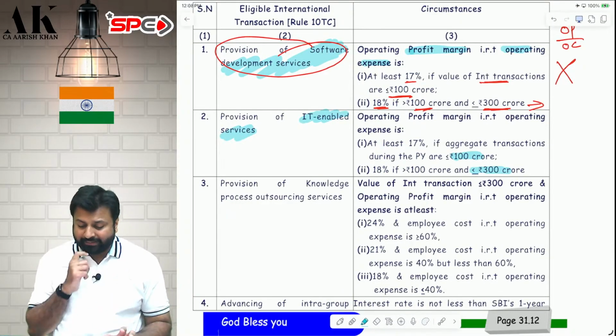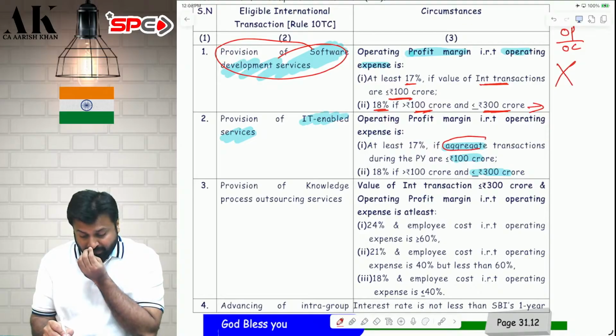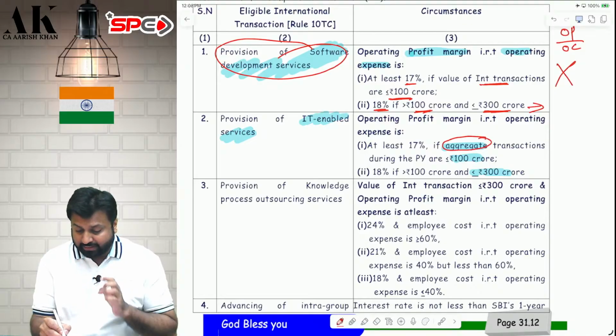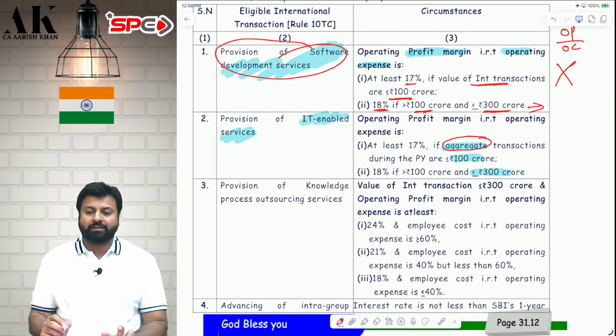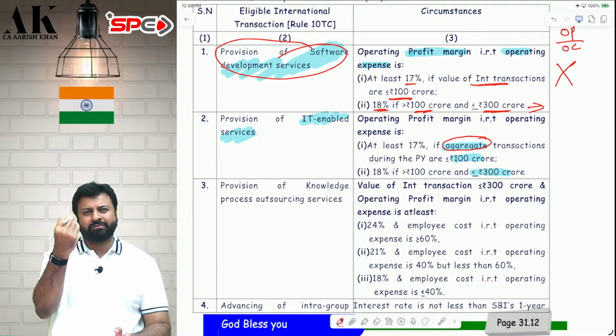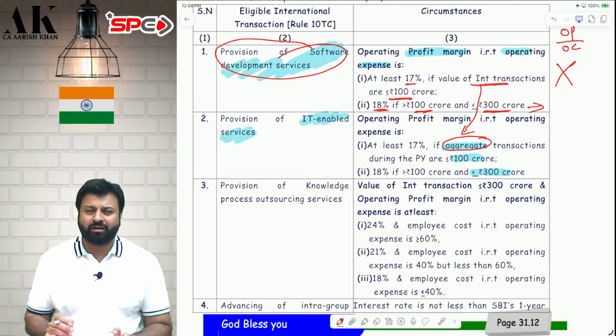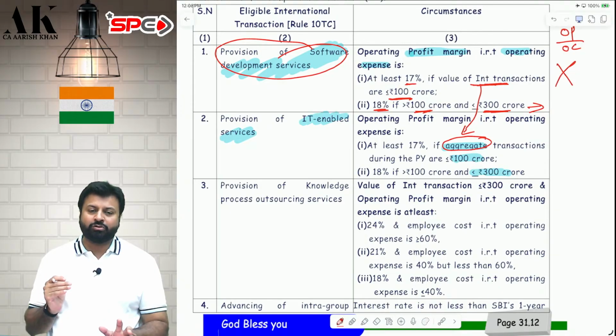to 300 crore. But I think the government has mistakenly written "aggregate" over here. If you see all other cases, the word aggregate is not written. Only in this case the word aggregate is written. In the rest it is written the value of international transaction. Nobody pays so much attention. Don't worry. You assume this to be also the value of international transaction only. Don't get into the aggregate concept. But technically, the word used over here is aggregate.